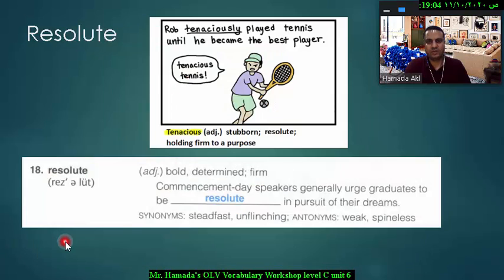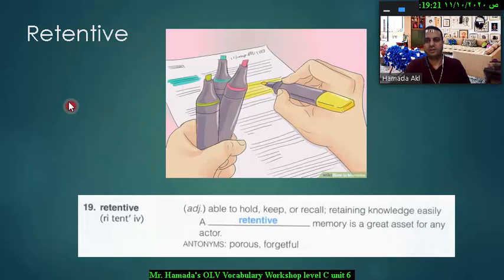Next word is the word resolute, which is an adjective to describe a person being bold or determined or firm, like here this guy is determined to win the match. The next word is retentive. Retentive is an adjective which means able to hold or keep or recall, and you can also use it to refer to a person who is able to remember facts. So a person who is retentive is able to keep facts in his mind and recall them when needed. For example, a retentive memory is a great asset for any actor.